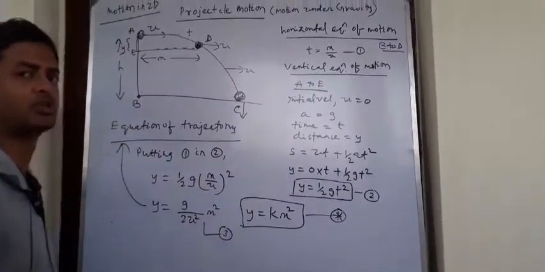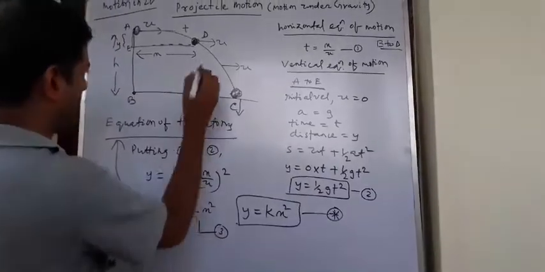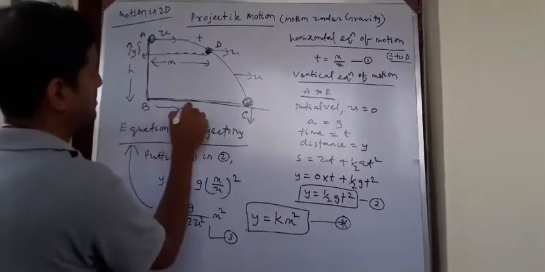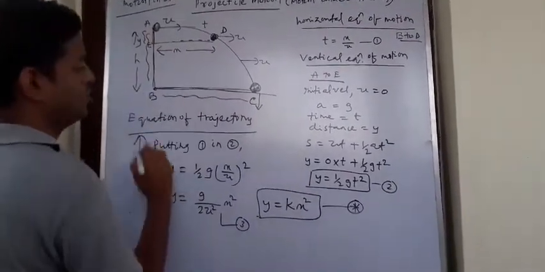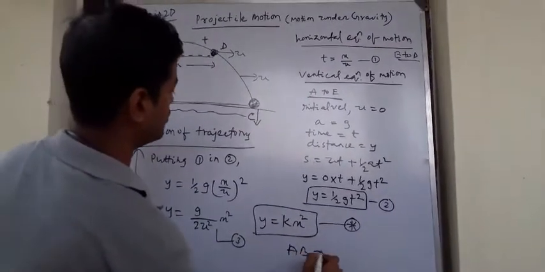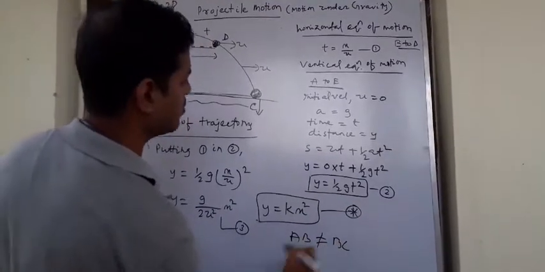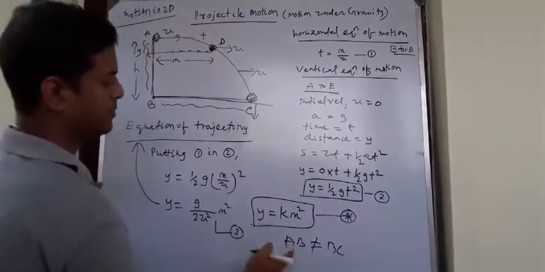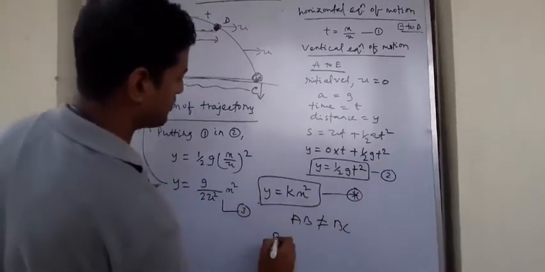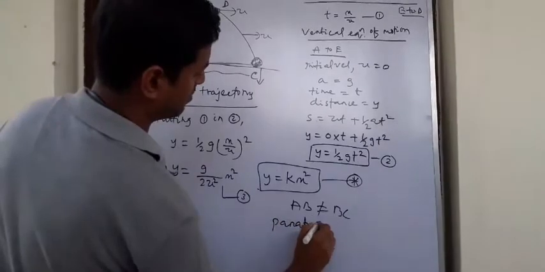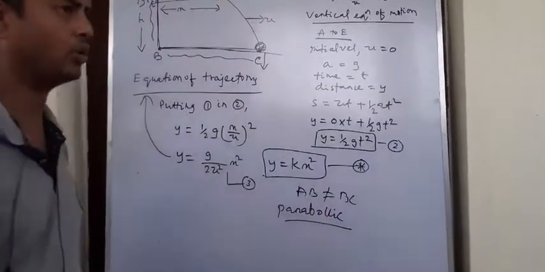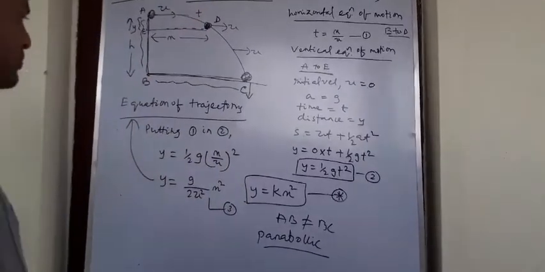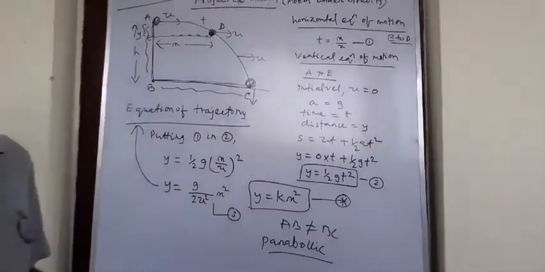Equation star is an equation of a parabola. In a parabola you will get two axes, one is minor, another is major. This is the semi-major axis, this is the semi-minor axis. We can say AB is not equal to BC. If AB equal to BC, it would be a radius and the path would be circular. But since AB is not equal to BC, the path of the projectile is parabolic. Your mathematics teacher will let you know the equation of a parabola. So by this we are finishing the equation of trajectory.